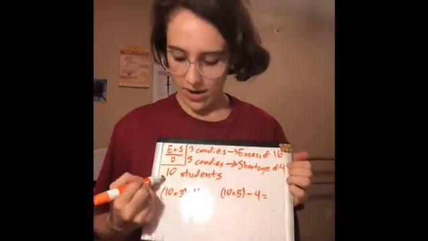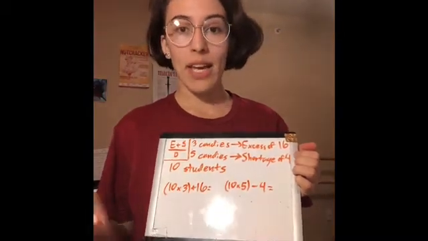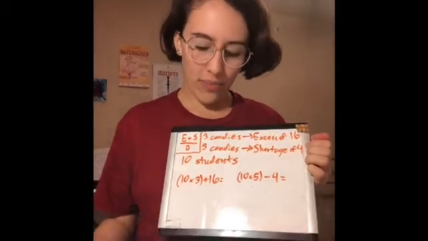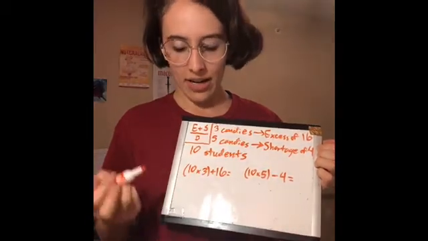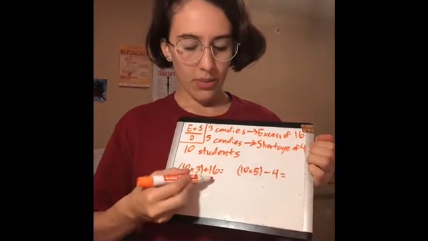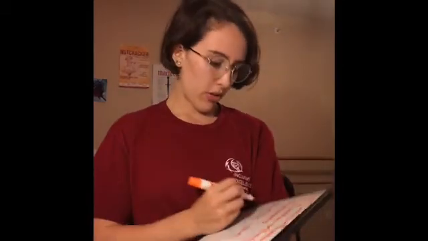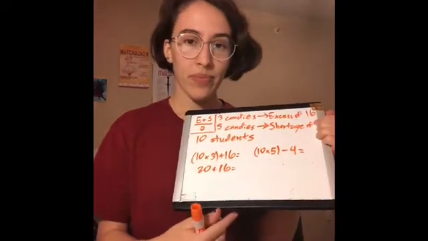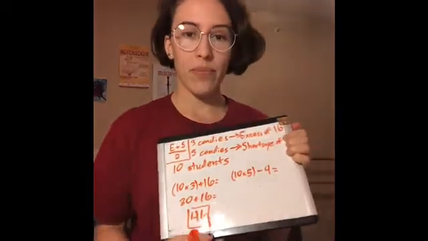So now we know that there are 10 students in the teacher's class, but now the problem asks us how many pieces of candy the teacher has. To solve for that, we just need to do a little bit of algebra. Let's use the first scenario, where each student has 3 pieces of candy. If we do 10 students times 3 pieces of candy each, plus 16, because the teacher has 16 extra after she gives them all out, we'll end up with 30 plus 16, and that gives us 46 pieces of candy.